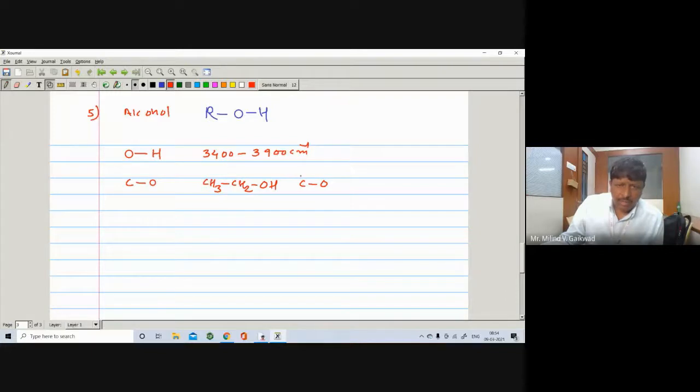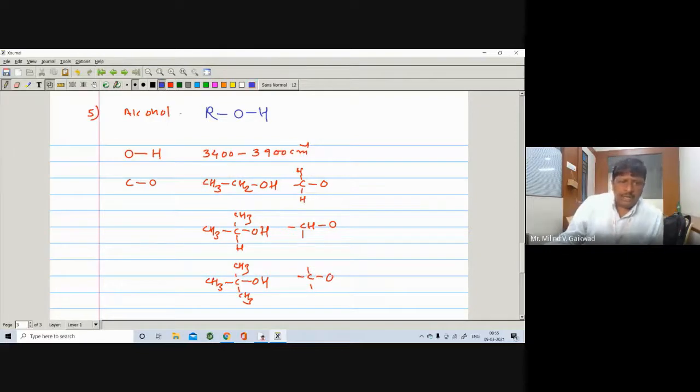In primary alcohol there are two hydrogens, H and H, that means CH2OH. It may be a secondary alcohol, meaning here is CH3, CH3, and here is the H and OH. It is a secondary alcohol, meaning there is a CH and O, CO. And there will be the tertiary alcohol, with CH3, CH3, CH3 and here an O and H, meaning there is the presence of a CO stretching.